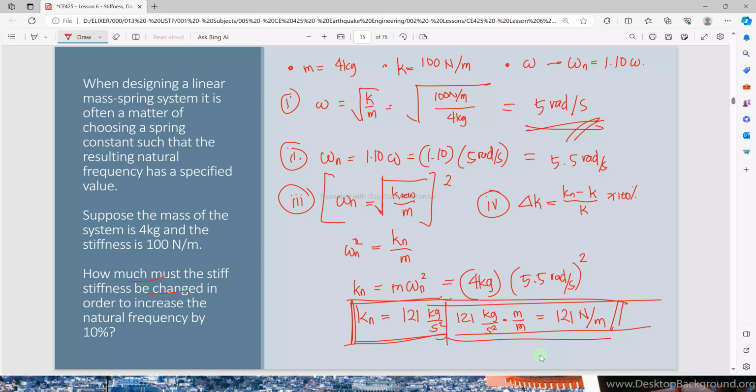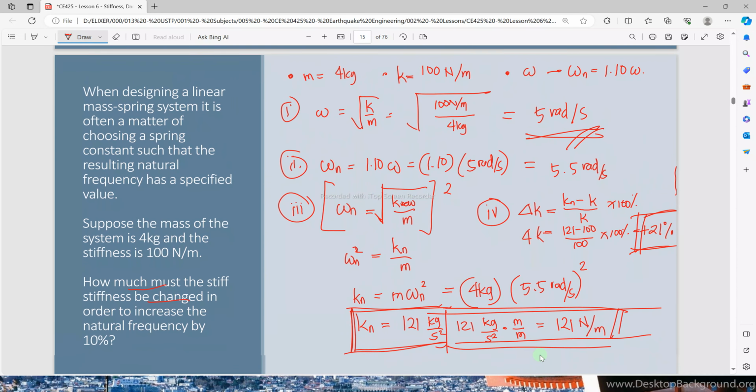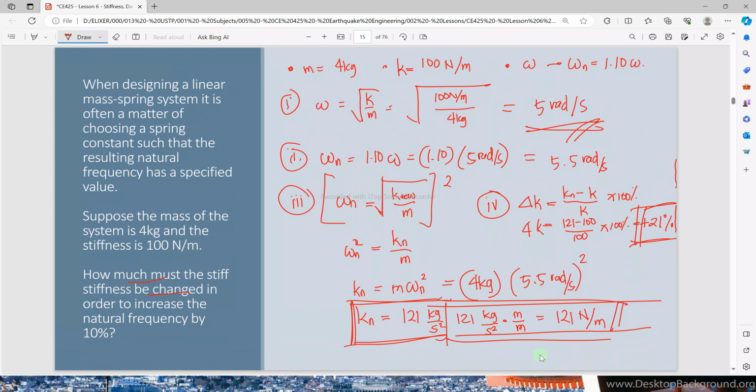That is 121 minus 100 over 100 times 100%, so there is a 21% increase. You need to increase the stiffness by 21% in order to obtain a natural frequency equal to 5.5 radians per second, which is 10% higher than the original frequency.